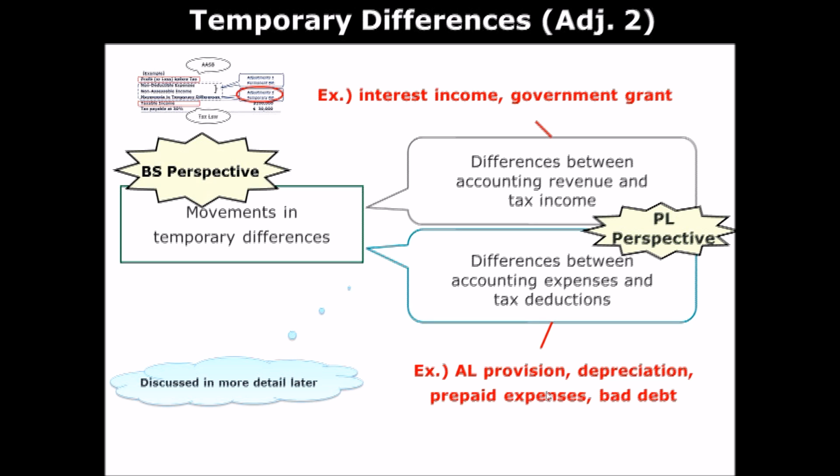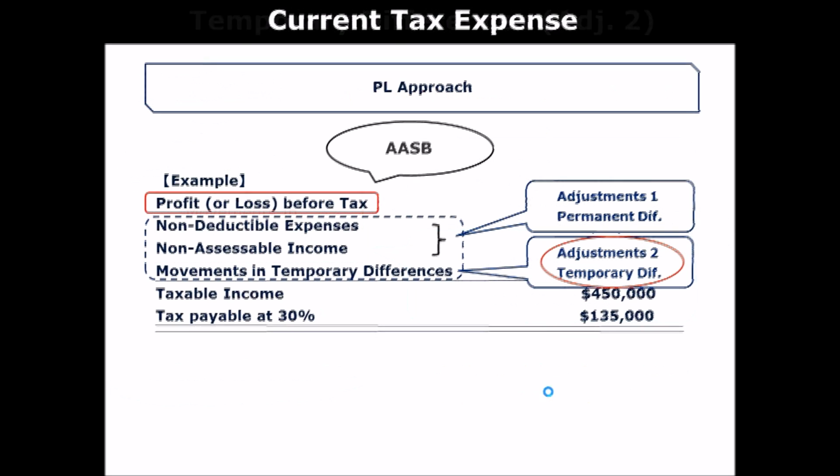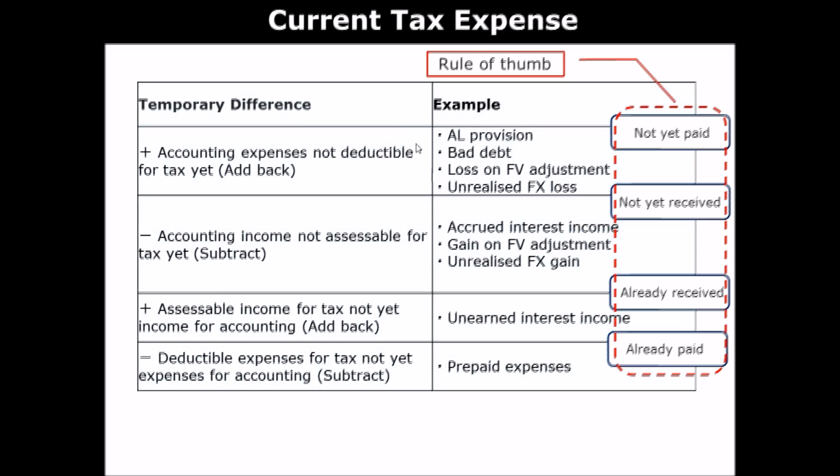So eventually, they are all deductible or expensed. However, there is a difference in terms of timing. So that is why it gives rise to temporary difference. Okay, it's temporary, so it will unwind eventually. All right.